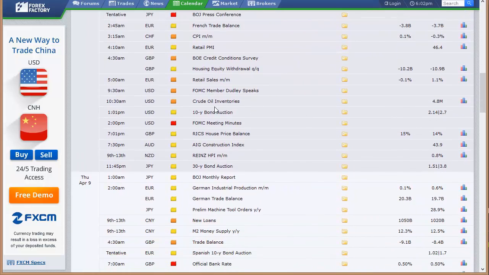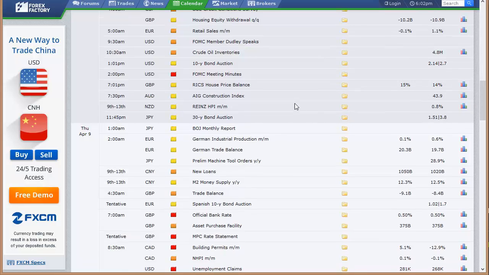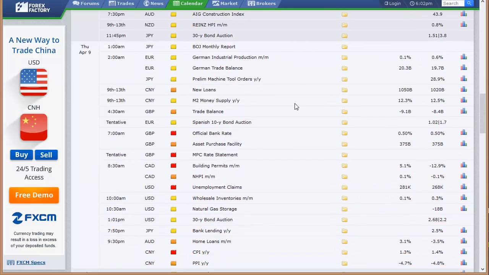We've got a speech by a Fed member Wednesday morning. We've got crude oil inventories here in the U.S. 10-year bond auction. The minutes from the last Fed meeting get released in the afternoon. We've got the RICS house price balance out of the UK that night. AIG construction index out of Australia. 30-year bond auction out of Japan. Bank of Japan monthly report. German industrial production. German trade balance. Japan's preliminary machine tool orders.